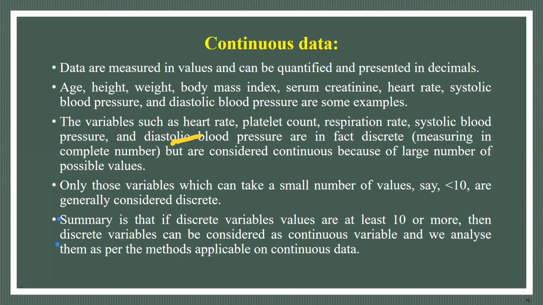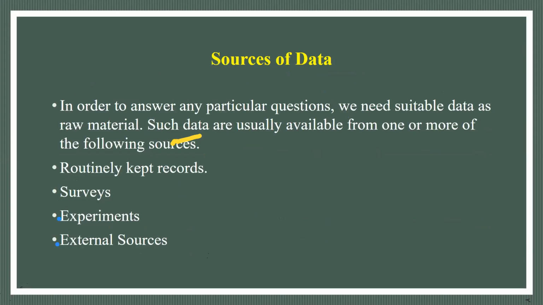But if a discrete variable takes more than 10 values of observation or measurement, then it becomes continuous. So we analyze them by the methods applicable to continuous data. Continuous data के हिसाब से इसका हम लोग analysis करते हैं.